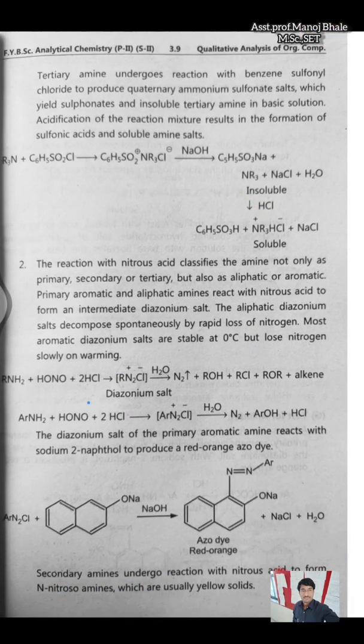While in case of the tertiary amine, this is R3N. Tertiary amine, if we are reacting with the benzene sulfonyl chloride, there is a formation of this salt, and if we are reacting with the NaOH, then there is a formation of the sodium salt of the product, which is given there. Also the byproducts are given there. If we are reacting with the HCl, then the insoluble product is converted into a soluble product. If the insoluble product is converted into a soluble one, then there is a formation of the tertiary amine. So these are the different tests which are used here for the determination of the presence of the amine.